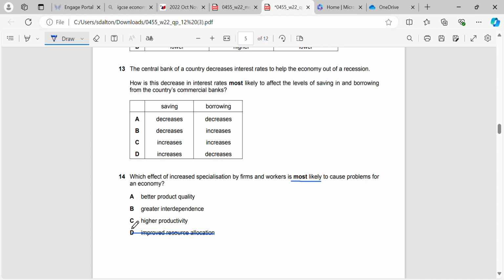Would higher productivity cause problems for an economy? Definitely not, because it's going to help our economy grow. And would better quality products cause problems for an economy? Definitely not, because that's what we want for our consumers. We want them to have better quality products at lower prices. So having greater independence may cause problems for economies. Why? Because they're going to be making decisions not relying on other people. So it may mean that they make decisions which are incorrect in certain circumstances.